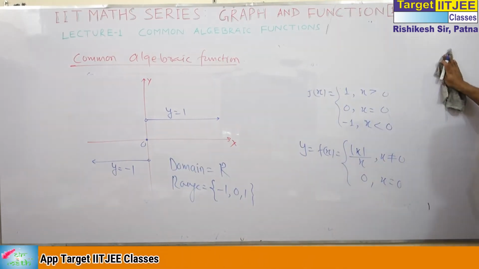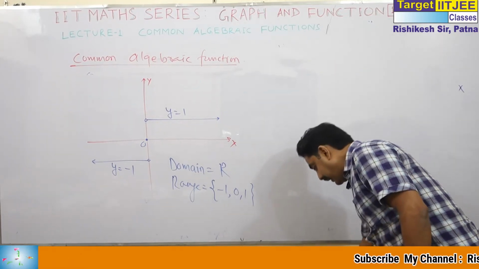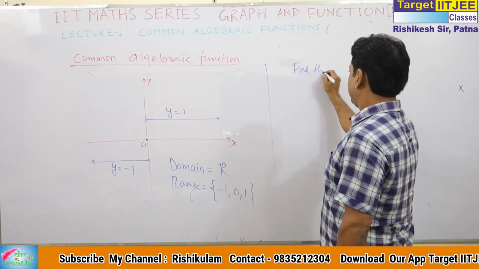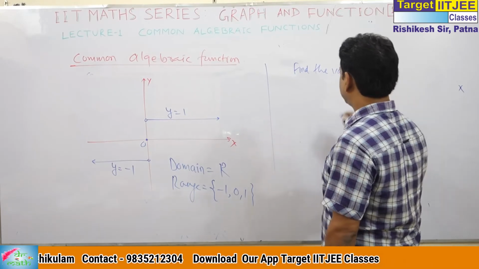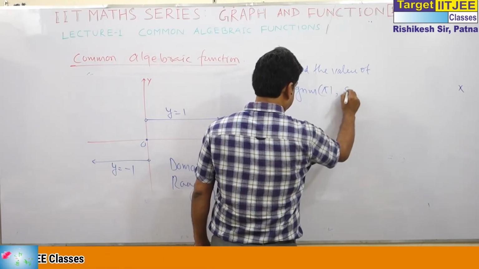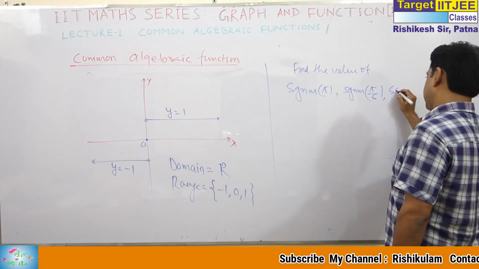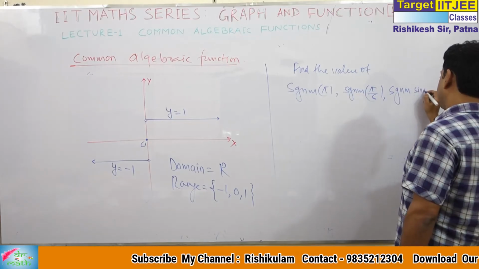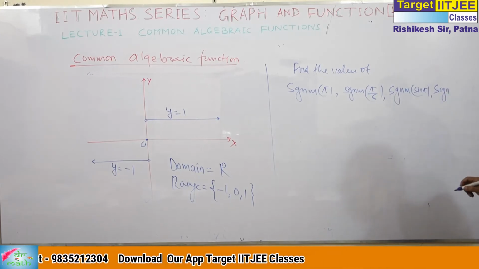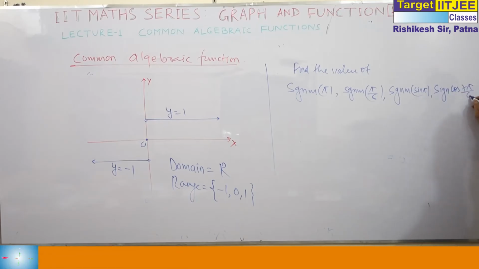Okay, I think you have written down the signum function. Let me do this question. Find the value of signum of pi by 6, signum of sin pi, signum of cos 7 pi by 6, and so on.